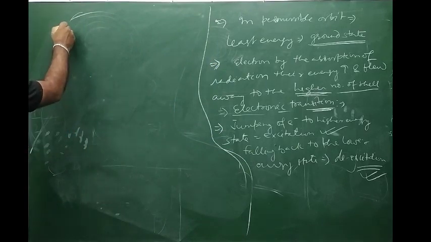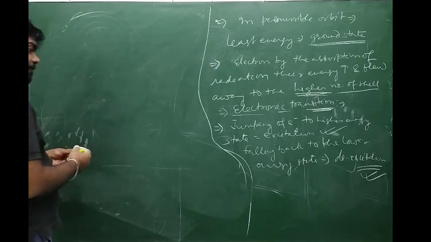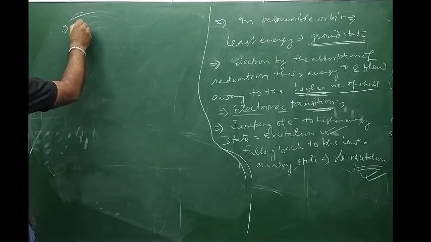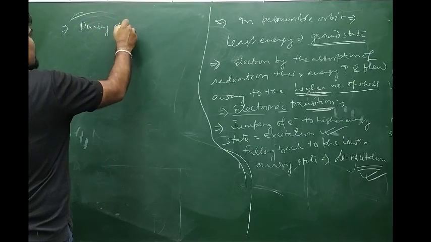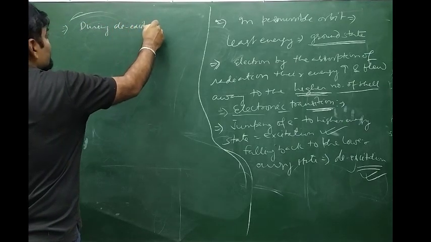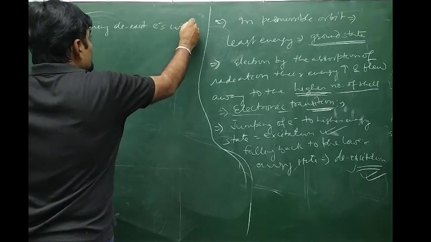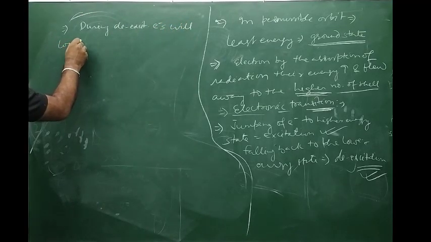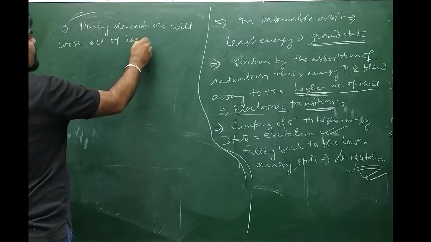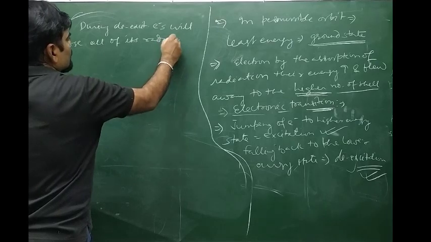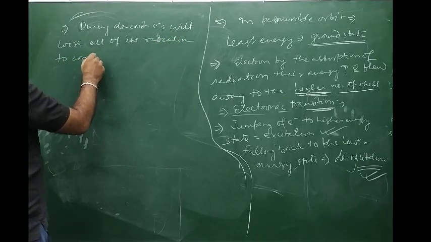So the electron will lose all of that energy, all of its radiations, to come back to its ground state.